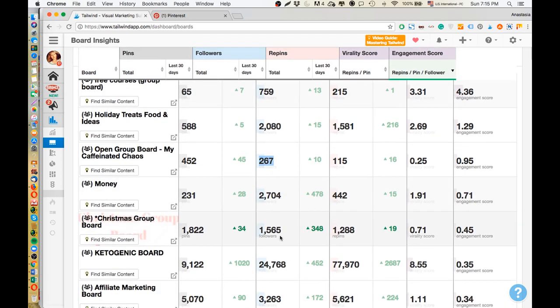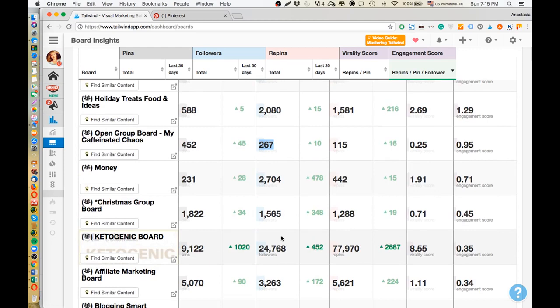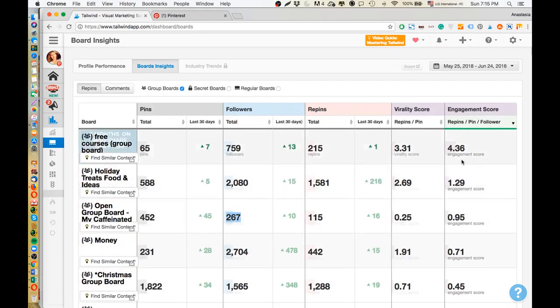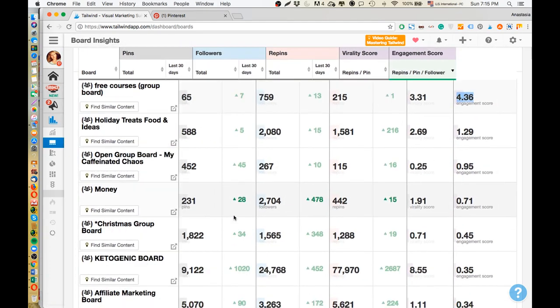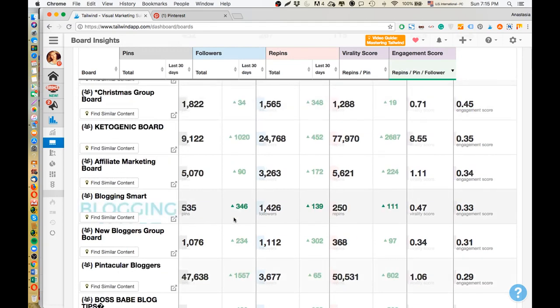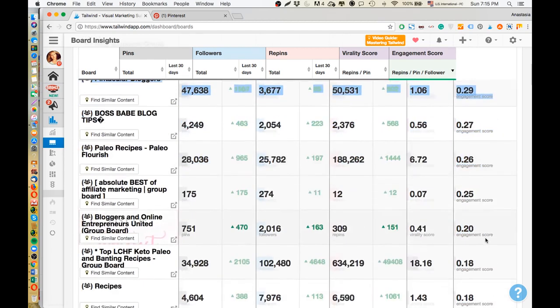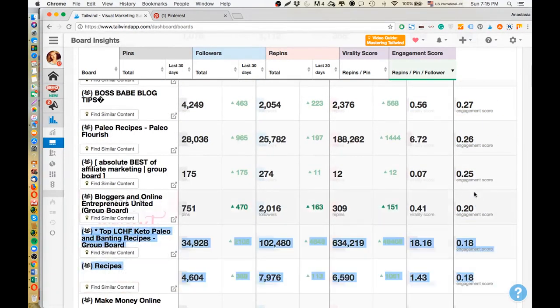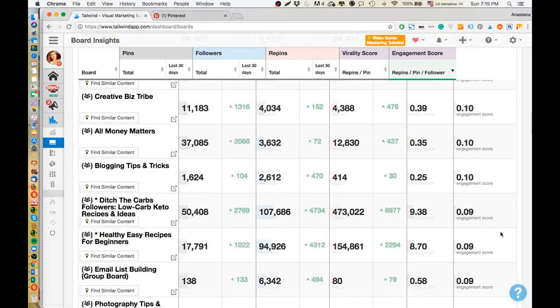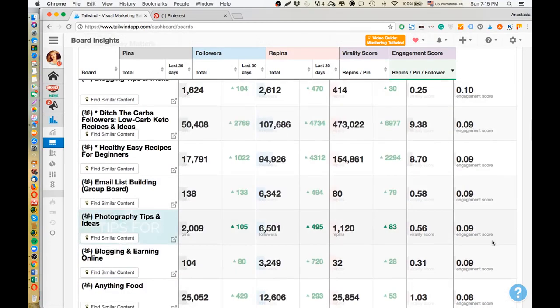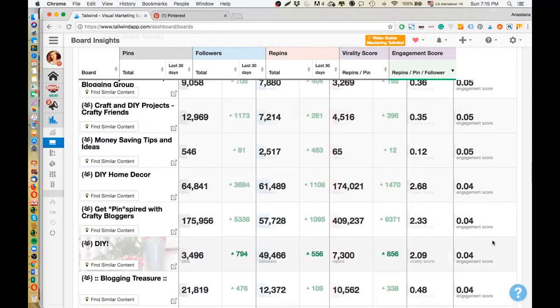And I can guarantee that your pins on these boards that seem to have a high engagement score will not get even close visibility to a board that has over 100,000 followers. Also, just take a look at how close the engagement score numbers are from one board to another. Almost all the boards are staying between 0.2 and 0.6 scores, okay?